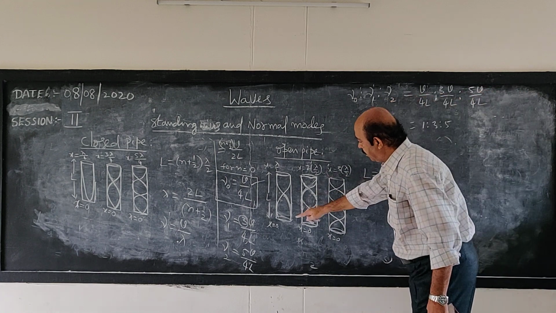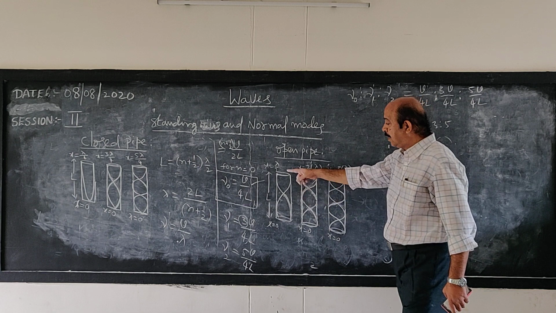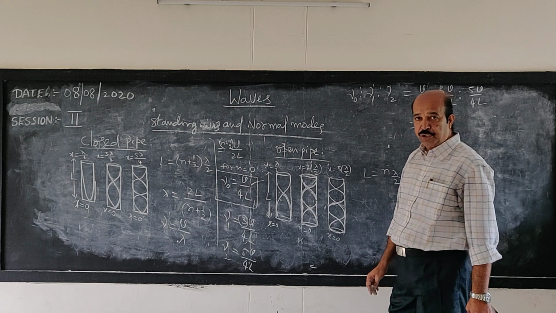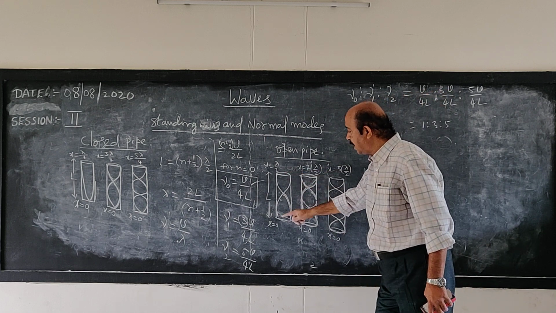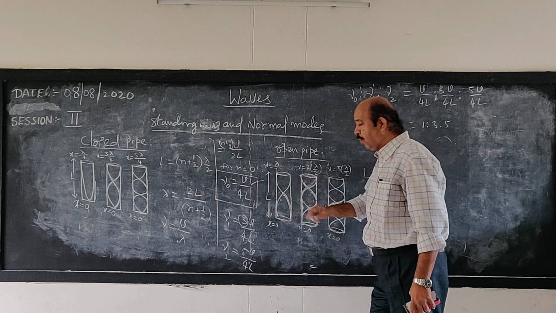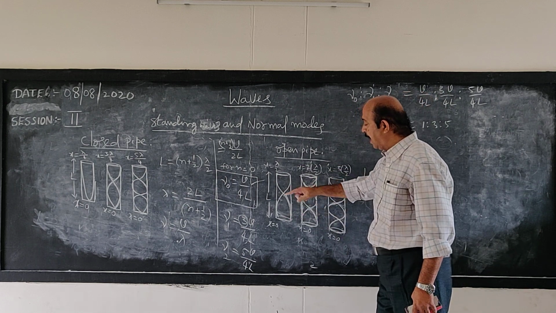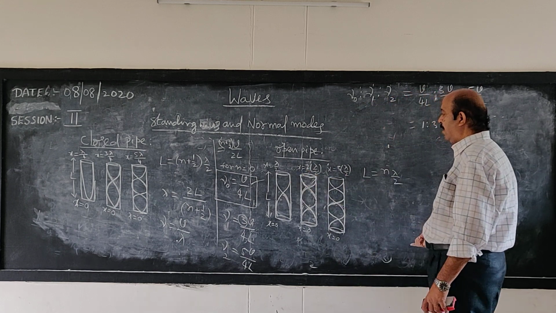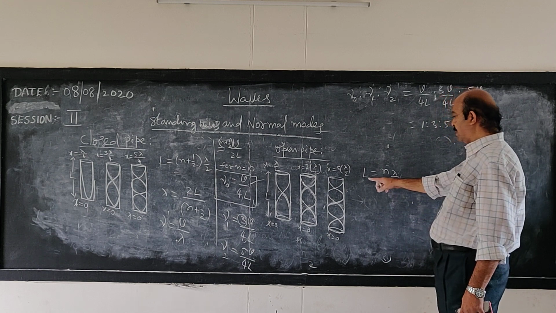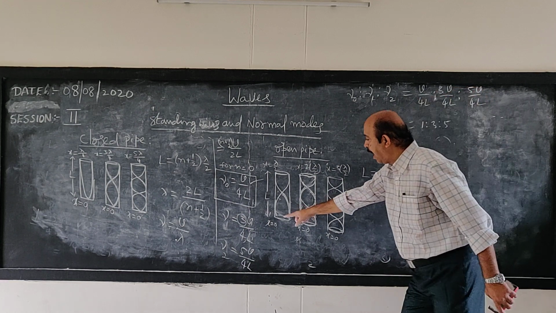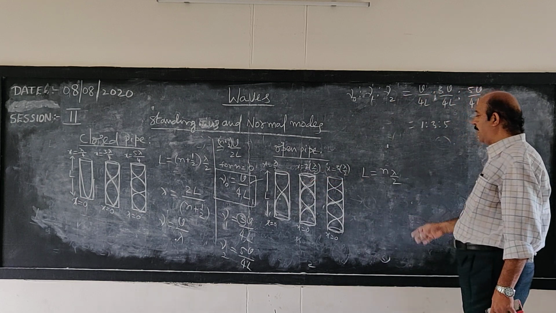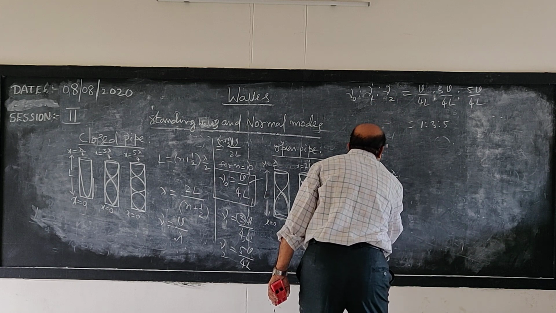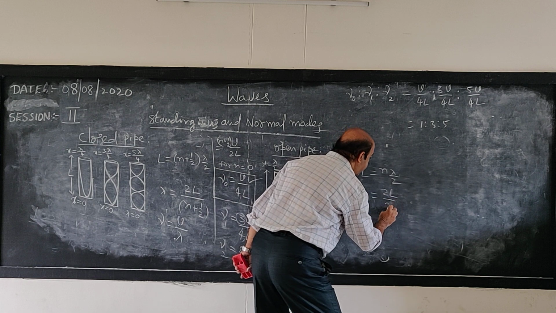In the case of an open pipe, both ends are open. Therefore, the air particles in the medium can vibrate with maximum amplitude, hence you get displacement antinodes at the open ends. And in the fundamental mode, you will have one node inside the tube. The condition for the distance between two successive antinodes is n times lambda by 2. Therefore, we can write lambda is equal to 2L by n.